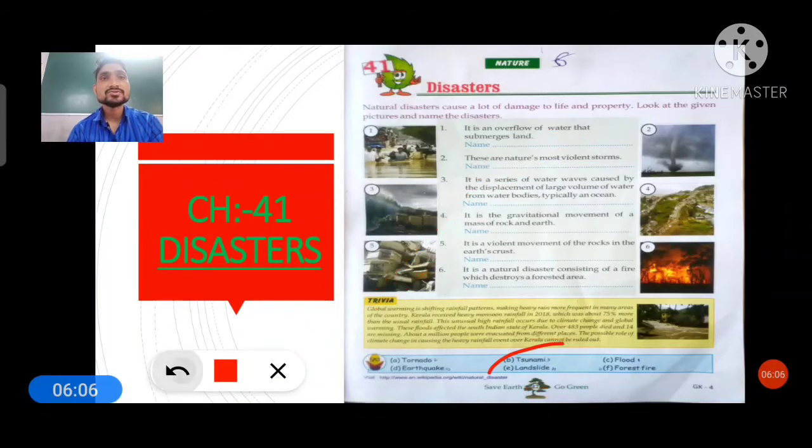Okay students, understood. Now question number 5 is like this: it is a violent movement of the rocks in the earth crust. It's a violent movement. Violent means very wild, like an animal.